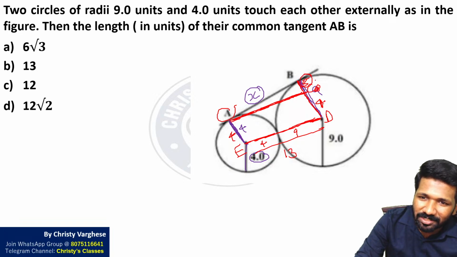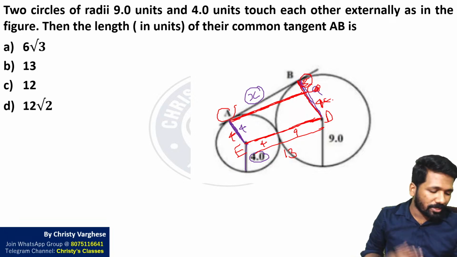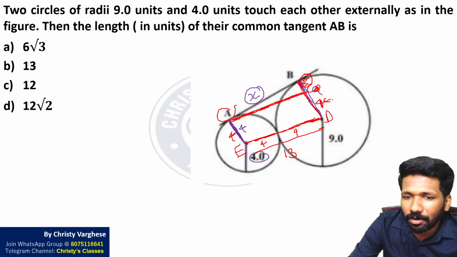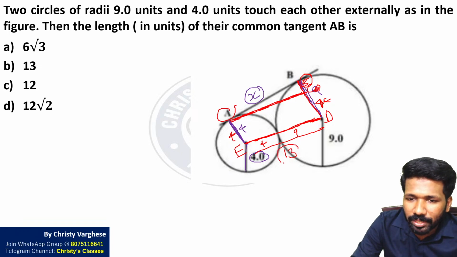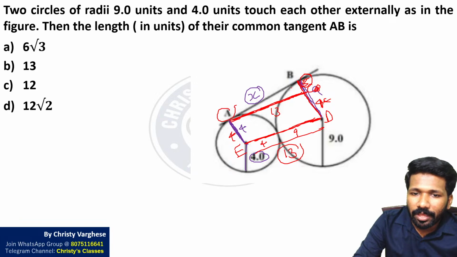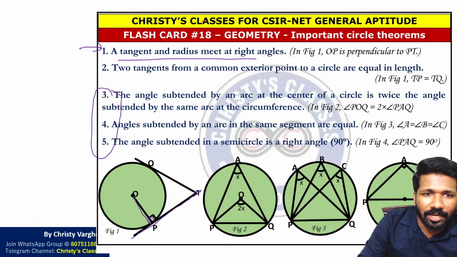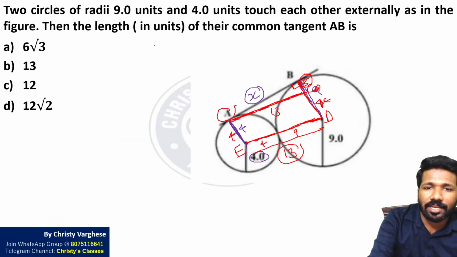It does not look like this is 5 and this is 4. That is what I told. This picture is just a rough diagram they have given. ये 5 है. All of you understood this is 5. और ये 13 है तो ये भी 13 है, ये भी 13 है. Are you getting? And this is perpendicular because of the theorem we just discussed. Tangent and radius are right angles.